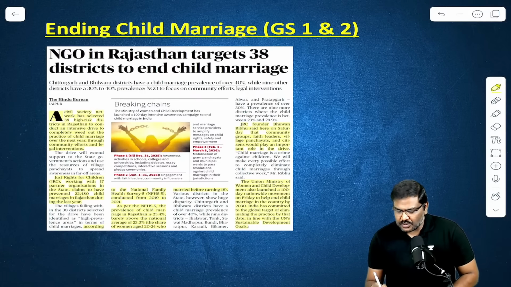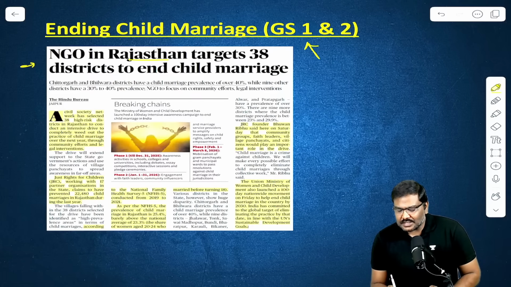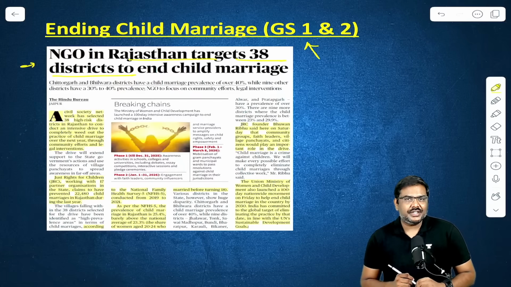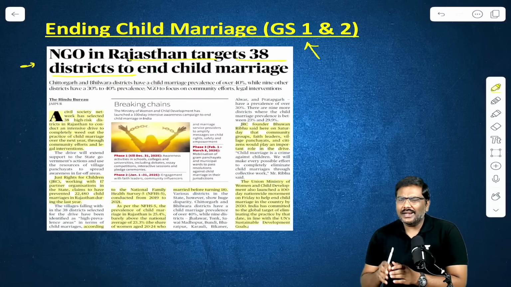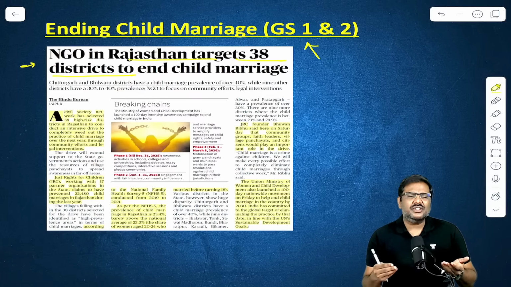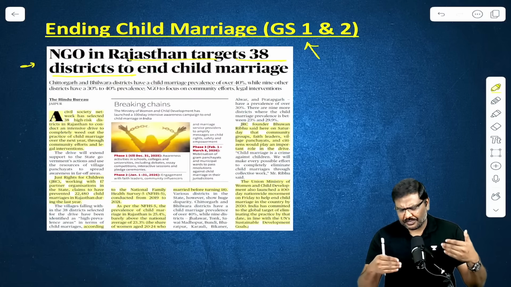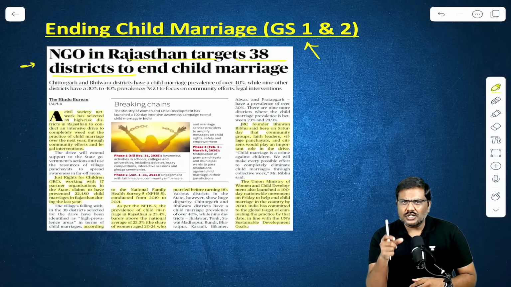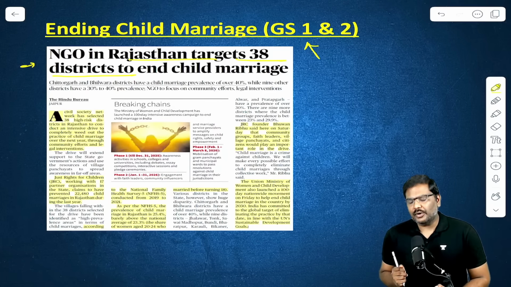No. Let's go forward. One more social issues article. NGO in Rajasthan targets 38 districts to end child marriage. Now, in the context of Rajasthan, yes, it is important. And is it the only state implementing such reforms? No. Even some of the southern states, such as Telangana, are also implementing reforms to control the menace of child marriage. Now, what are the important points?